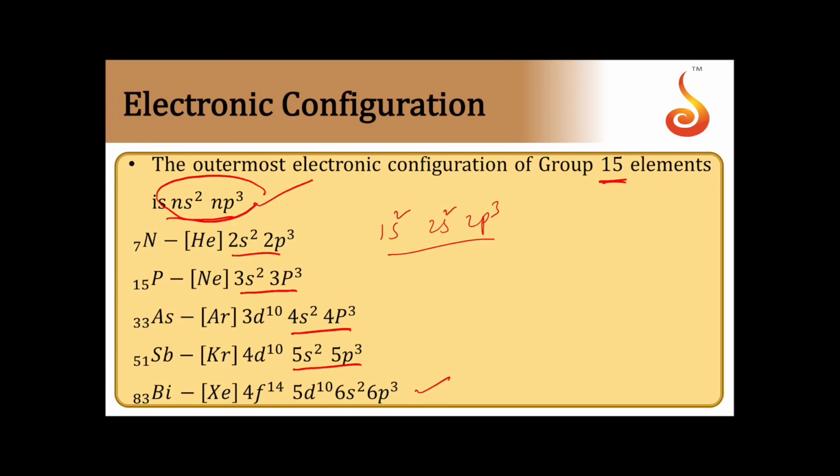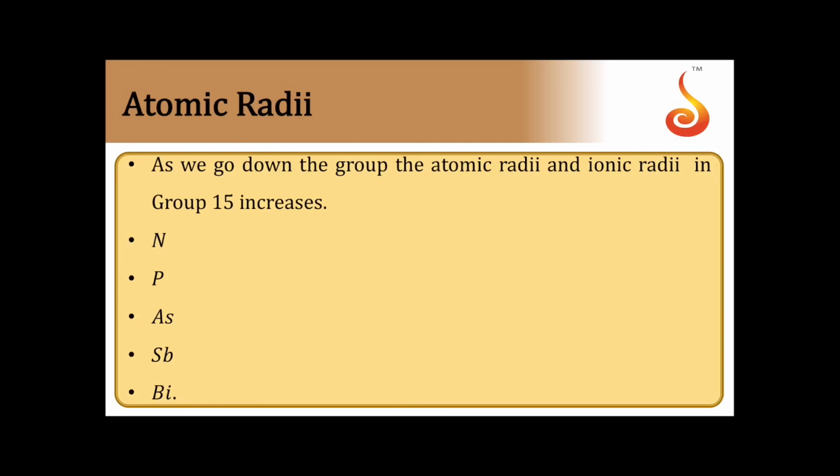Now let us see how the atomic radii change. As we go down the group, atomic and ionic radii increase, but the increase is not uniform throughout. We can see a larger increase in size from nitrogen to phosphorus, and only a lesser increase from phosphorus to arsenic.